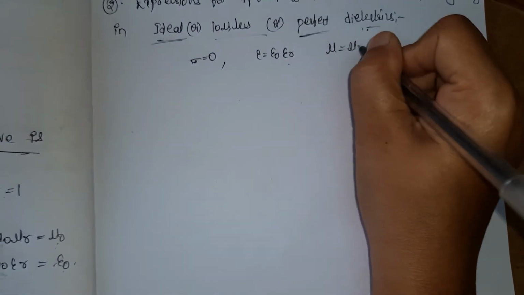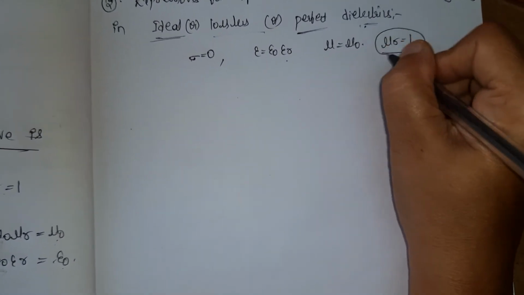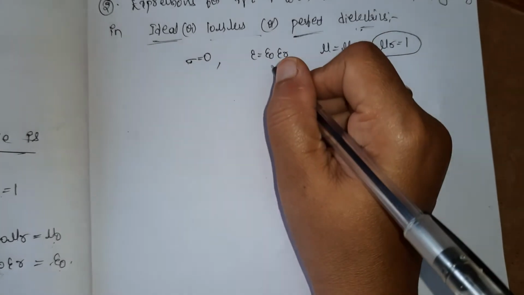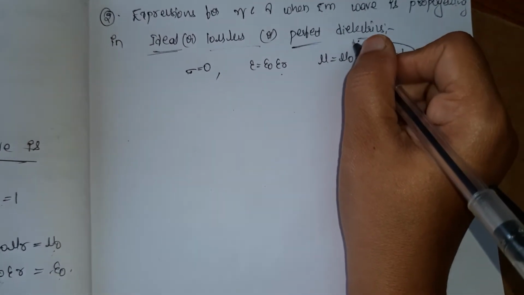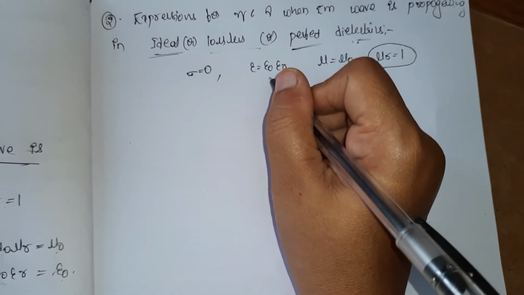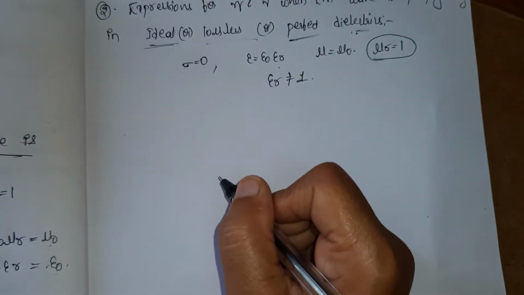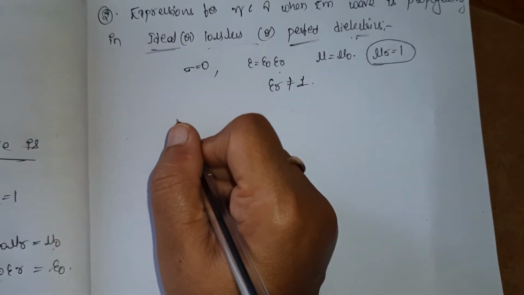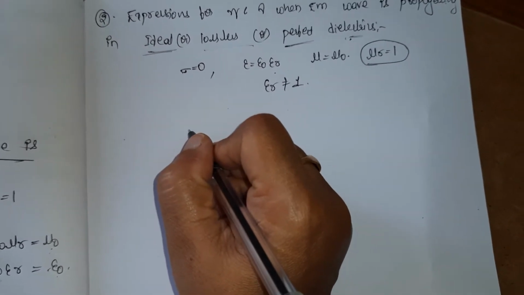And mu is equal to mu naught only, because mu r is equal to 1. It is not a case of permeability; only the permittivity case exists. If we have a dielectric, the permittivity term will exist, so epsilon r is not equal to 1. Now just substitute these values in gamma, eta and phase velocity.